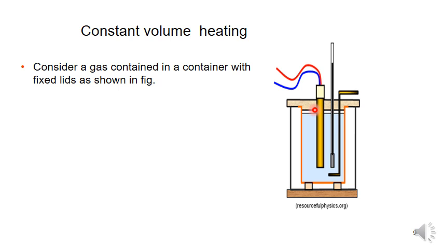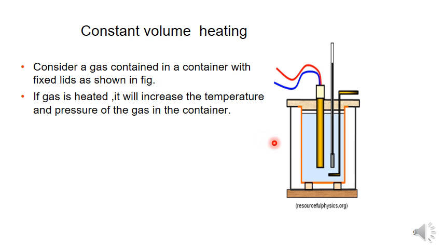The gas is heated. It will increase the temperature and the pressure of the gas in the cylinder. Here we have fixed the lid, so the volume of the container is fixed. That's why we call it constant volume heating.